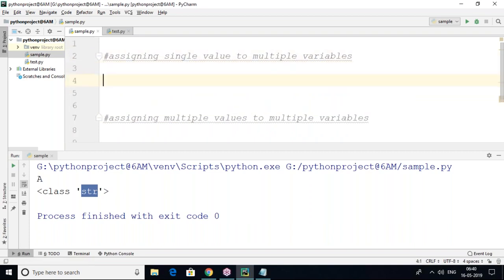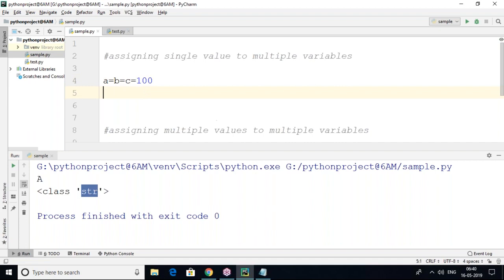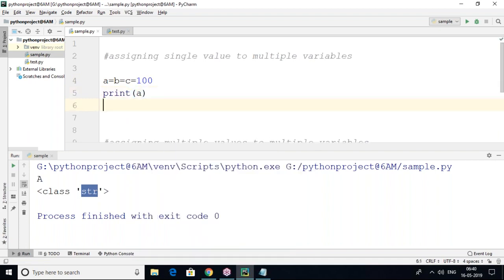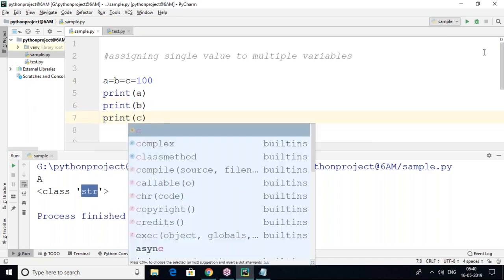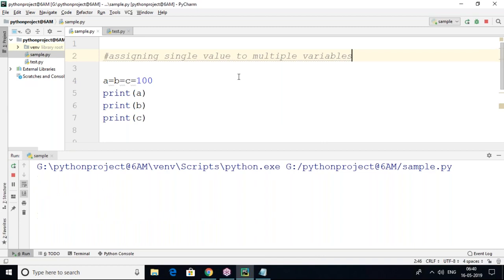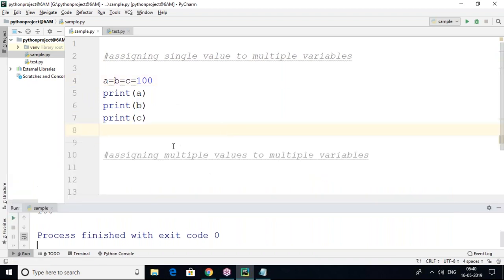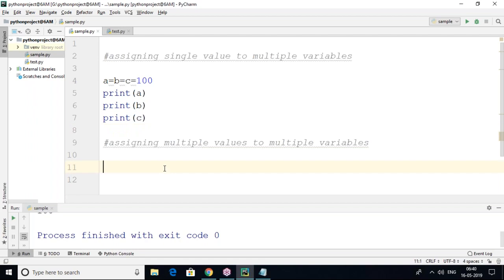So let's go with assigning a single value to multiple variables. A equal to B equal to C equal to 100. Then print A, print B, print C. This is multiple assignment. When I execute this, we get the same 100 value three times because we are assigning one value to multiple variables.